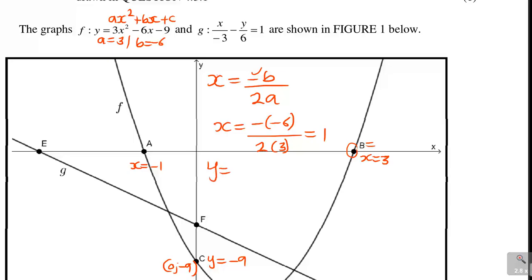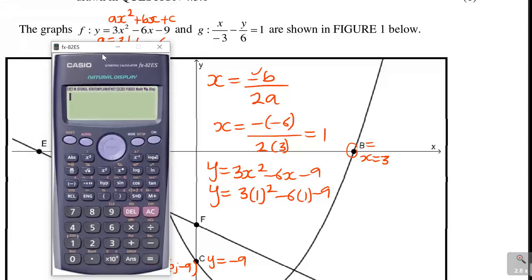Remember, y is equal to 3x squared minus 6x minus 9. When x is 1, where there is x, you put 1: 3 times 1 squared minus 6 times 1 minus 9. That is what you're substituting now.